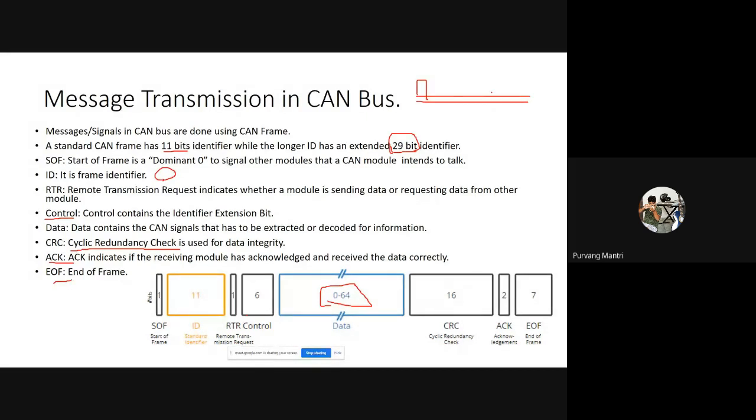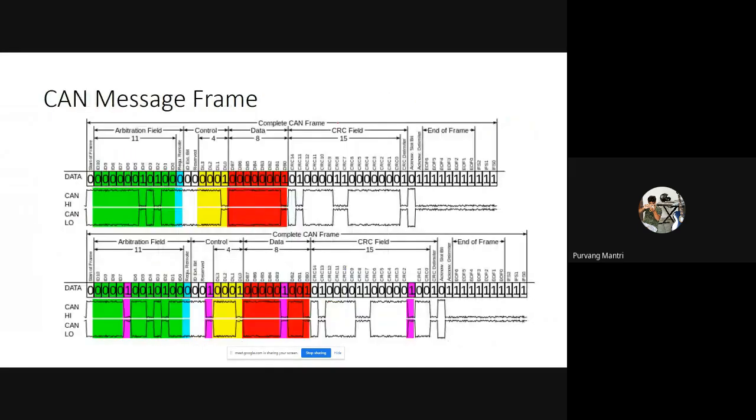So in usual electronics, let me just draw the signals over here. We consider this as 1 bit and this as 0 bit. But in the case of the CAN bus protocol, we consider this as 0 bit and this as 1 bit. The lower portion is 1 and the higher portion is 0. Why? This is how an actual CAN message frame looks like. This will make you understand why 0 is a higher bit and 1 is a lower bit.